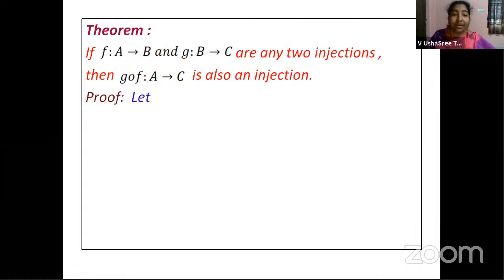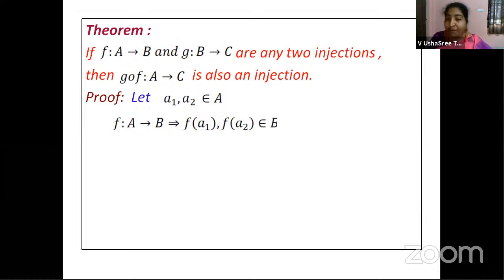Now, let us take a1 and a2 as two elements from set A. Then f maps A to B. What does it imply? f of a1 and f of a2 belong to B. That means the elements a1 and a2 are coming from the first set. f of a1 and f of a2 are the images of a1 and a2. Images will be in the second set, isn't it? They will be in the codomain. All right.